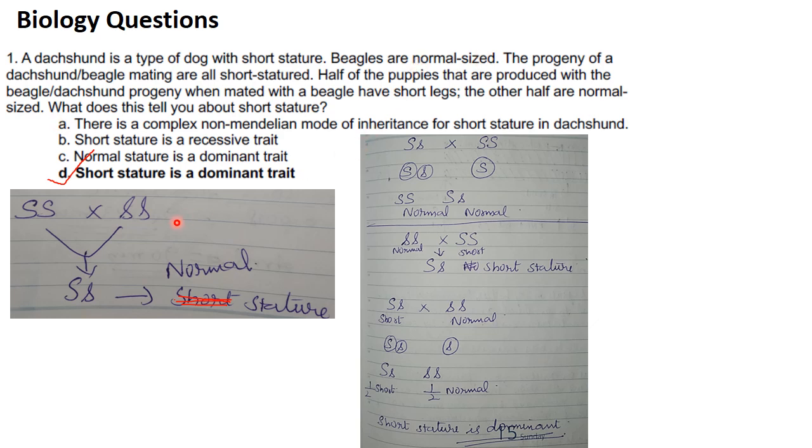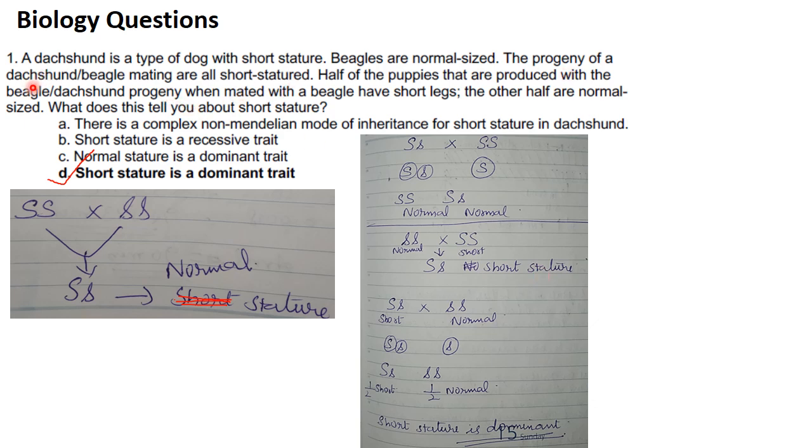So here the beagle condition, that is normal sized condition, is not dominant, it is recessive, and short stature is dominant. Now if you take it in that way, normal is small s small s, crossed with short stature, that is capital S capital S, you will get capital S small s, which is short stature. That is as per the question.